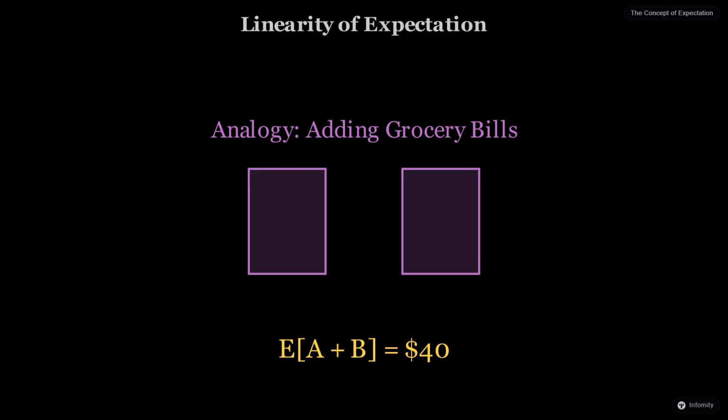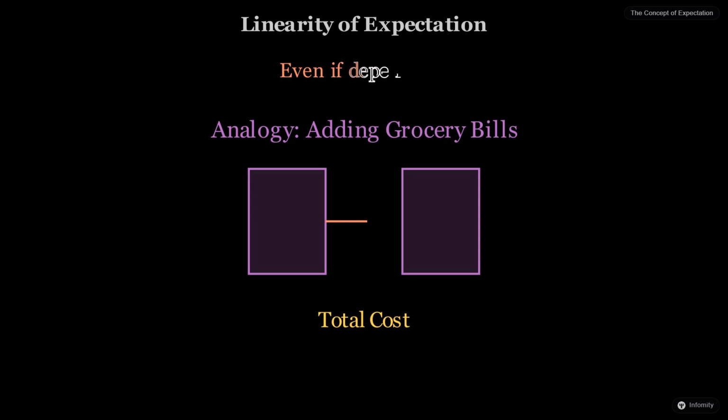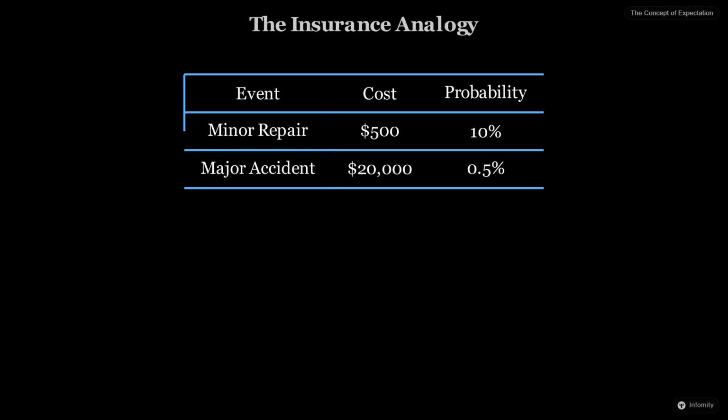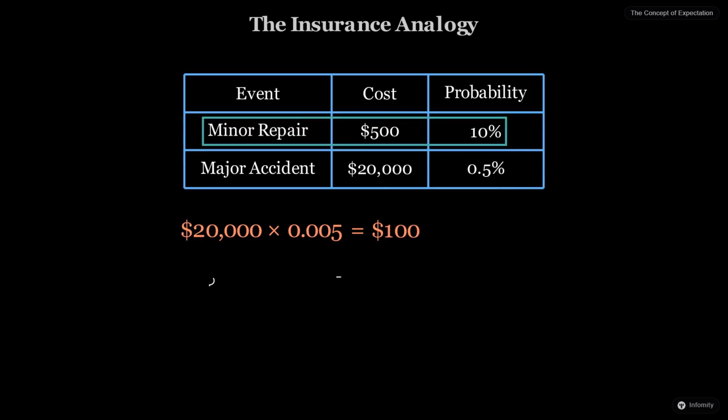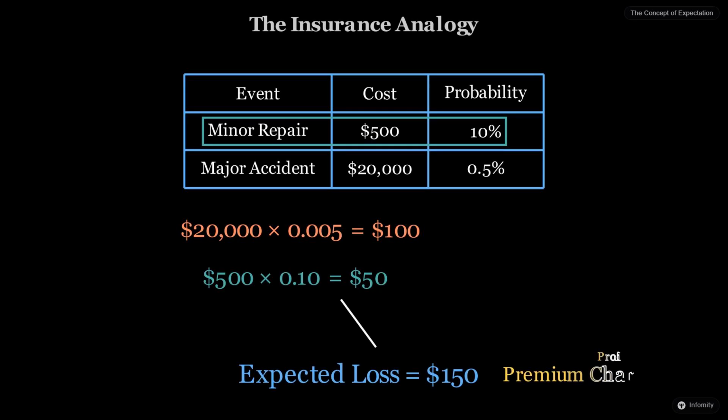The total expected cost is just the sum of the expected costs of each item. This holds true even if the gains are connected or influence each other in complex ways. Consider how insurance companies determine your monthly premium. They look at the probability of a rare but expensive event, like a house fire, and multiply it by the cost of that event. By adding this to the costs of smaller, more common claims, they find the expected cost per customer. They then charge slightly more than this expectation to cover their own expenses and ensure they can pay out when a disaster actually occurs.